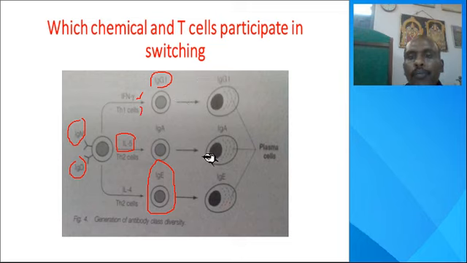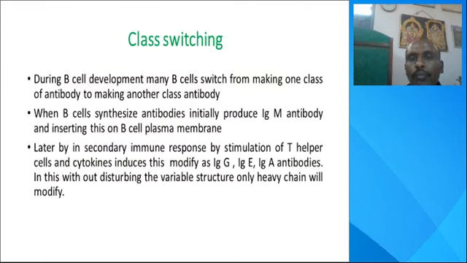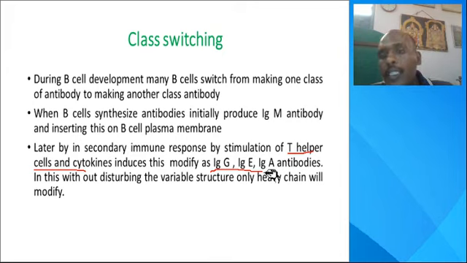When immunoglobulins are required in secretions in the lumen part, it is switched to IgA. These switches occur by the action of the T helper cells, through cytokines and interleukins. IgG, IgE and IgA are termed secondary immune response immunoglobulins.